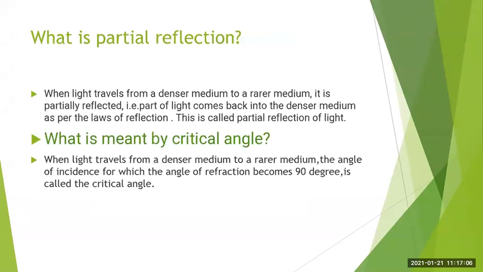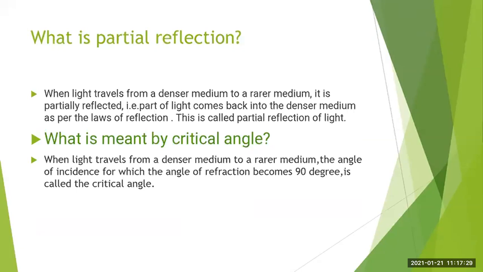Then what is the partial reflection? When light travels from a denser medium to a rarer medium, it is partially reflected. That is, part of the light comes back into the denser medium as per the laws of reflection. So this is called the partial reflection of light.